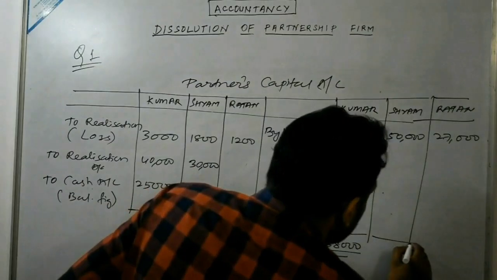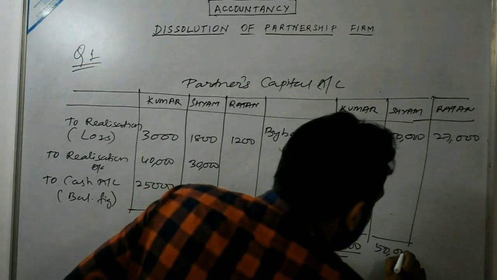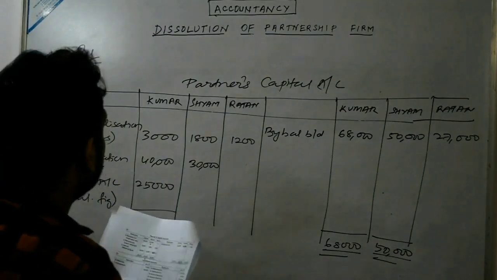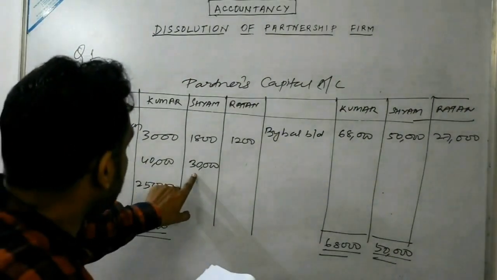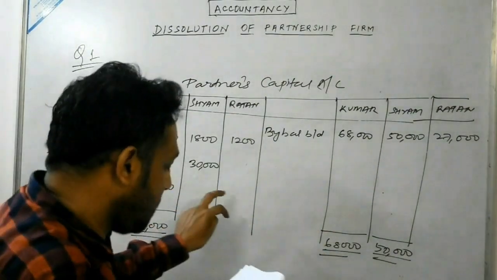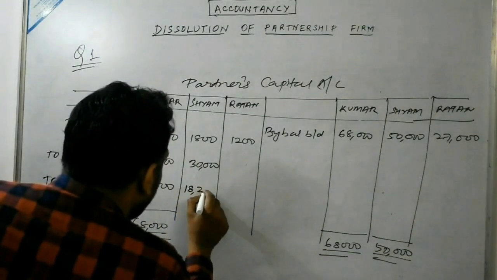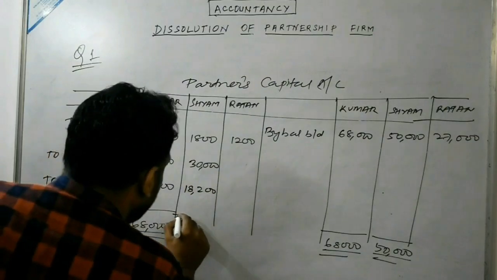In case of Shyam, 50,000 minus 31,800, and the difference figure would be 18,200.